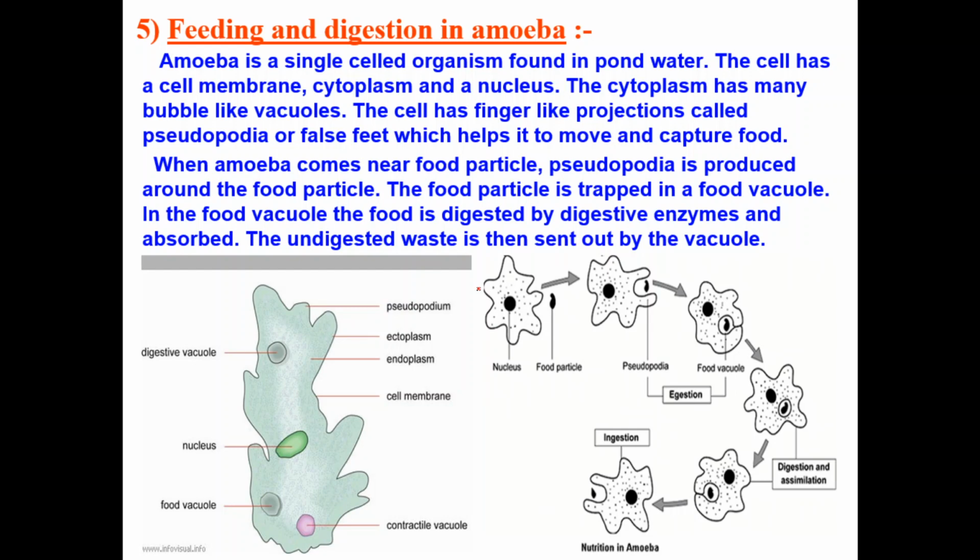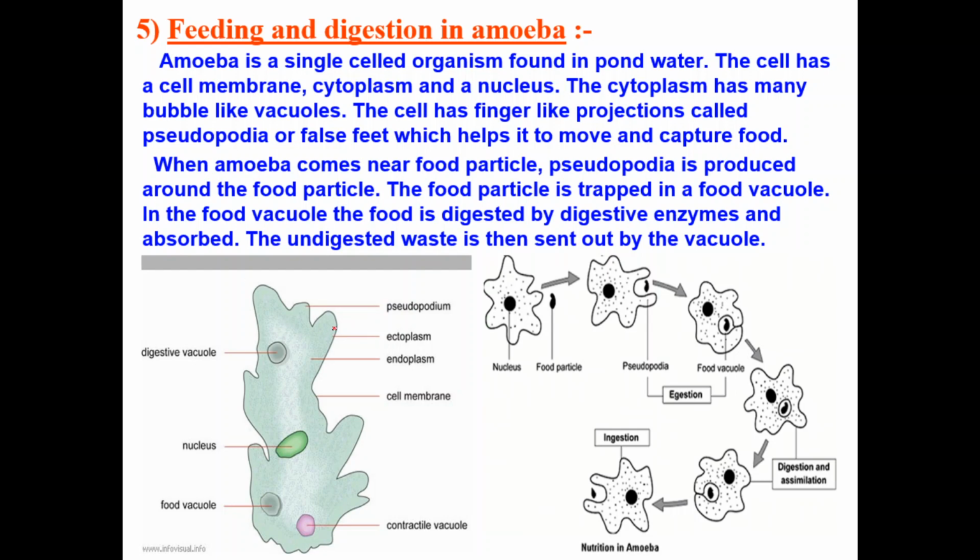So in the previous class we have discussed very clearly about the digestive system of human beings. What are the different parts in human beings? We have the mouth, buccal cavity, esophagus, stomach, small intestine, large intestine, rectum, and anus. That means we have different parts to carry out different functions in our digestive system.